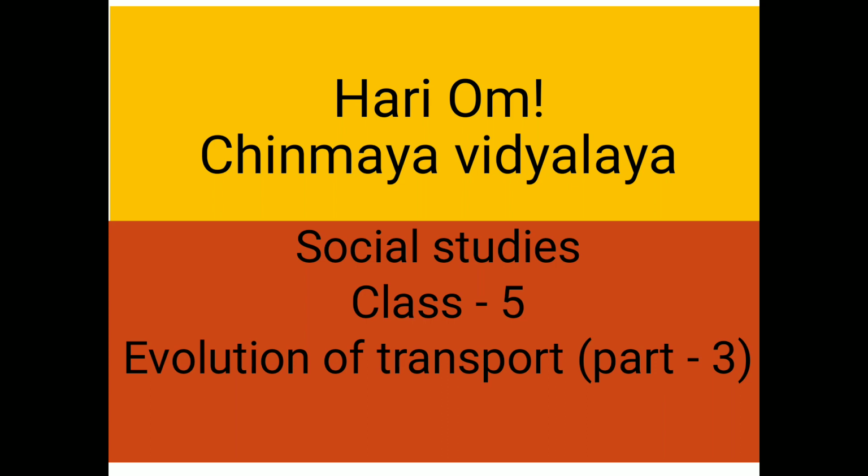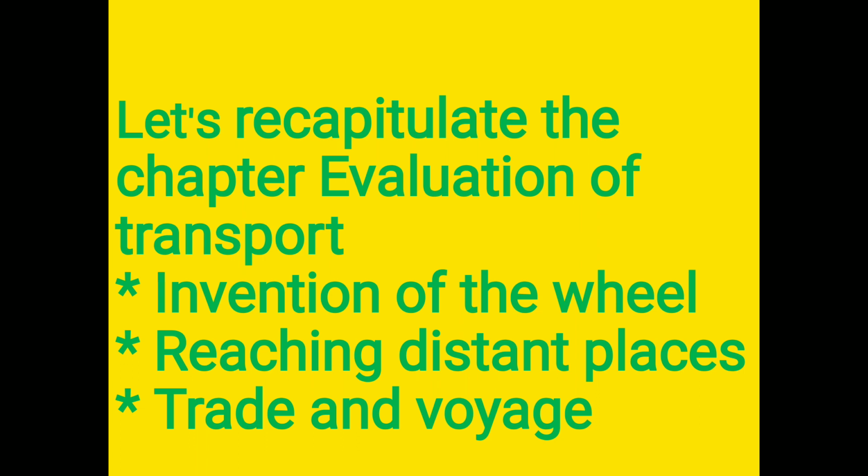Children, let's recapitulate this chapter, Evolution of Transport. In the last class, we learnt about the invention of wheels and also learnt about the gradual development of transport from palanquin to sledges and sledges to the carts. And we also observed the pictures in the development from the roller log to the wheels joined to the axle. Then later I discussed about reaching distant places.